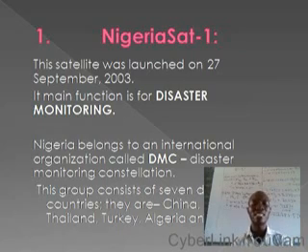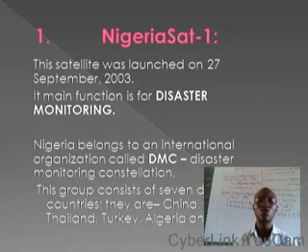Now, the first satellite put into space by the Nigerian government is called NigeriaSat-1, that is, Nigerian Satellite 1. This satellite was launched in the year 2003, precisely September 27. And what's the function of Nigerian Satellite 1?